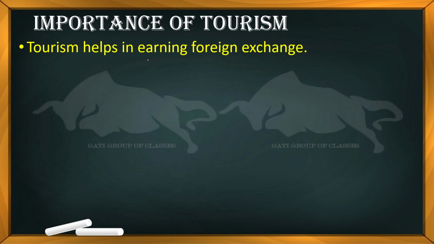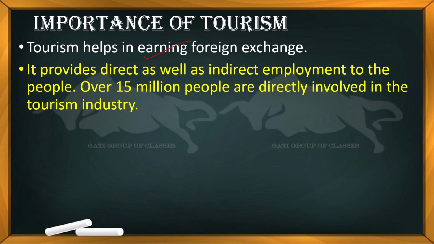Tourism obviously earns foreign exchange, and 15 million people are directly involved in the tourism industry. How? Because they use transportation, hotels, and restaurants, and there are coolies and many religious places too. So all these things mean that many people are directly involved in the tourism industry, and they have that much employment over there.